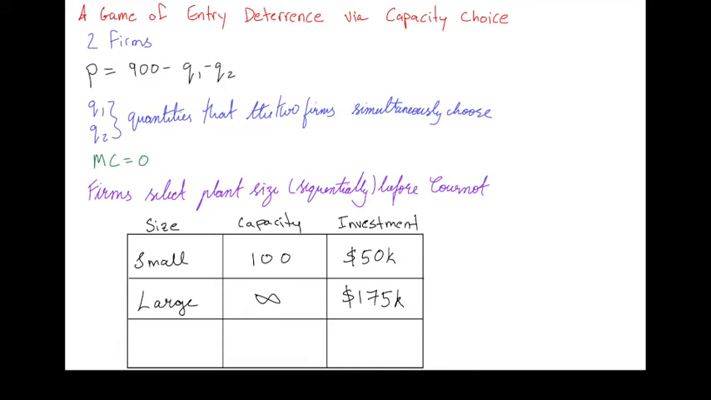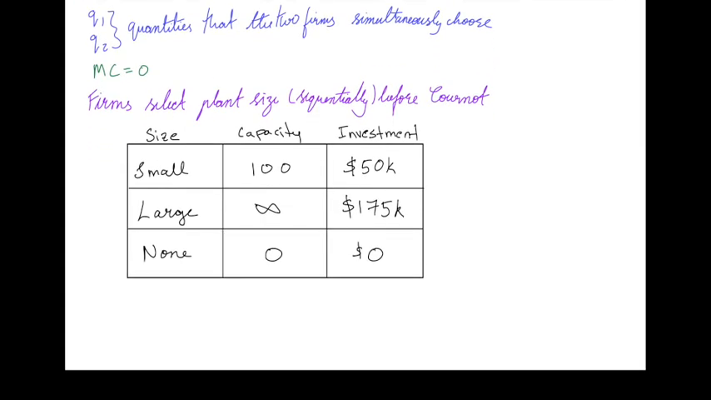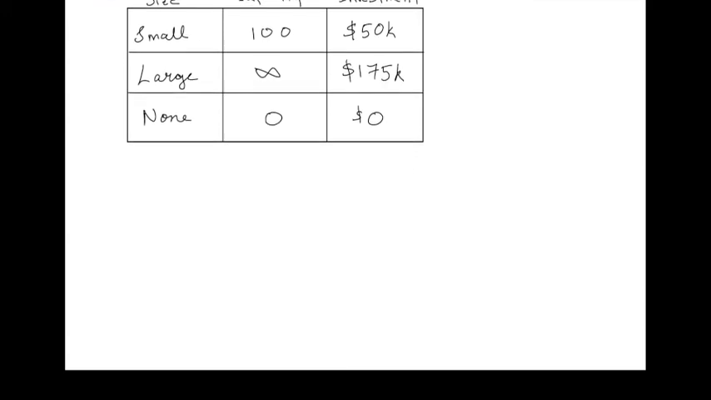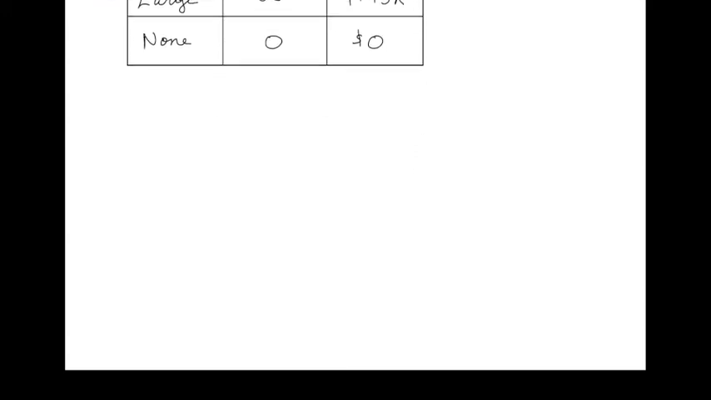Of course, the firm could choose not to build a plant at all. So no plant, then the capacity is 0, and the cost is also 0. It doesn't cost you anything not to build a plant. So each of these firms first picks between these three options, and then they engage in Cournot competition. Now firm 1 is going to pick first, and then firm 2 is going to choose after firm 1 has chosen. It will observe firm 1's choice, and then make a decision as to what plant size it would like to build.